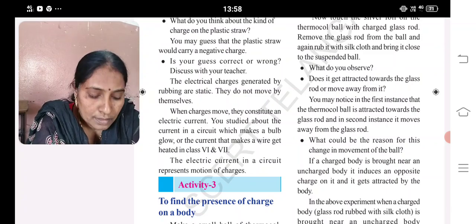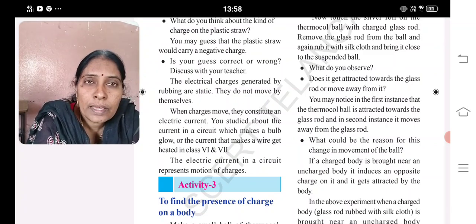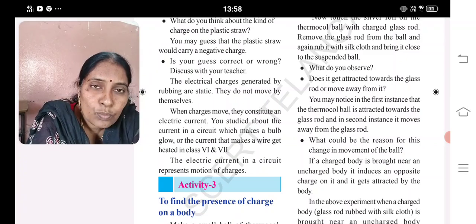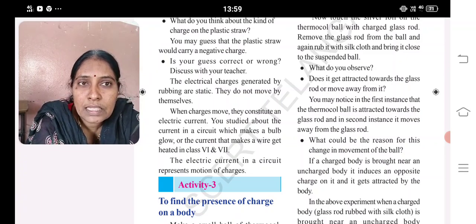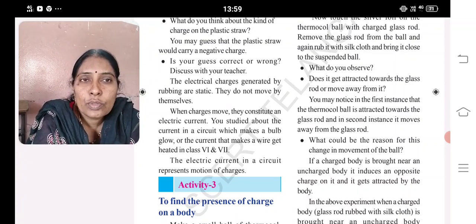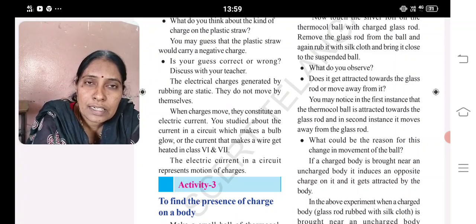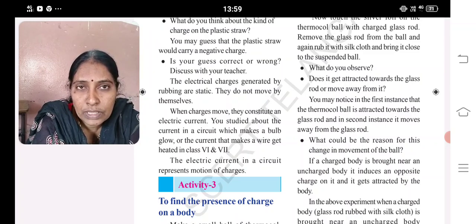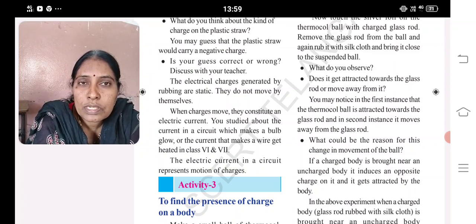If charges move from one place to another place, then it is called an electric current. And you studied about the effects of electric current in class 6th and 7th. Electric current can produce heat, light, sound. All these are effects of a current in different forms.